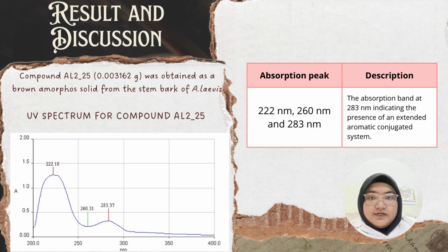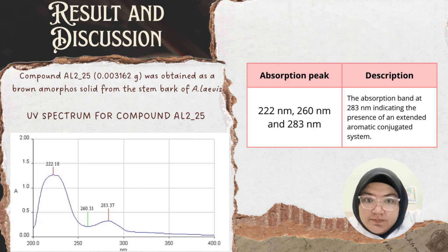We're going to discuss the results and discussion here about compound L225, which, with a weight of 0.003162 gram, was obtained as a brown amorphous solid from the stem bark of Anisoptera laevis. As you can see over here, we have 3 readings, 260 to 283. The absorption band at 283 indicates the presence of an extended aromatic conjugated system, which is present in Anisoptera.